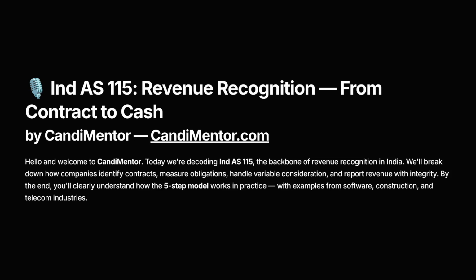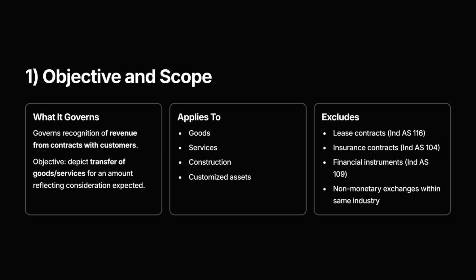Let's begin. Question number 1. Objective and scope. Purpose. IND AS 115 aims to provide a single, comprehensive framework for recognizing revenue. Its goal is to ensure that companies report revenue in a way that faithfully represents the transfer of goods or services to customers, in exchange for an amount that reflects what the company actually expects to receive. Where it applies: almost every contract with a customer, including sales of goods, rendering of services, long-term construction projects, and even contracts to build customized assets like software systems or specialized equipment.